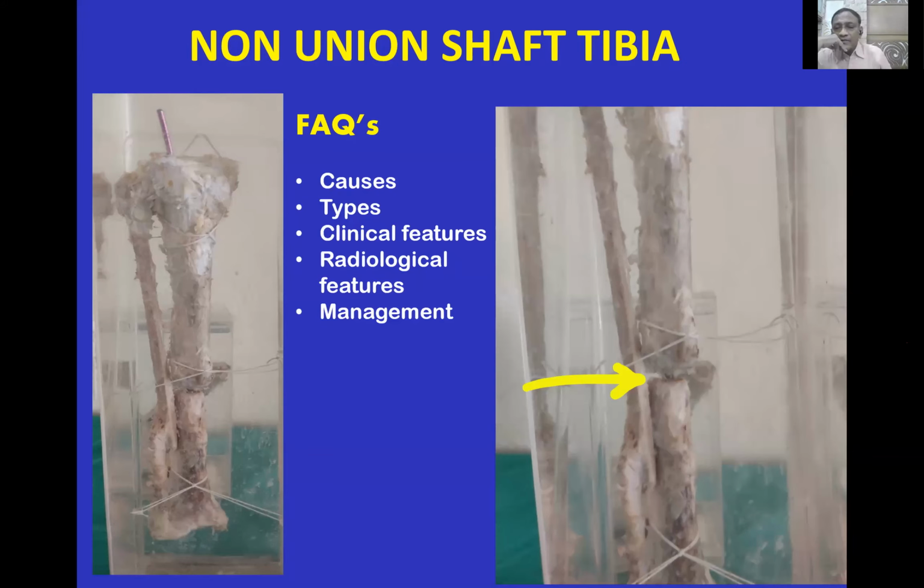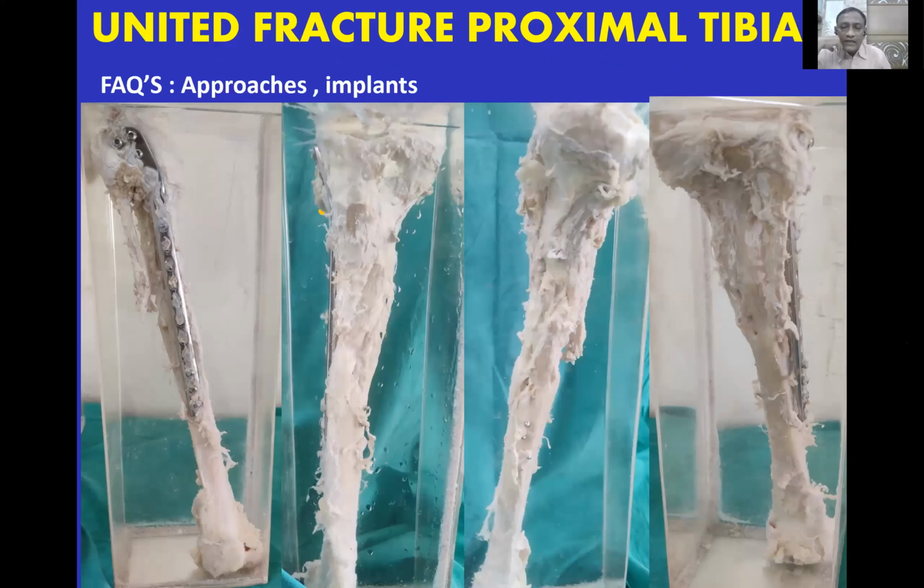This is the specimen of the tibia. This is a fracture, radiologically united and fixed with a plate. Now, what are the possible questions likely to be asked? Different approaches to fix this fracture, and different types of implants.